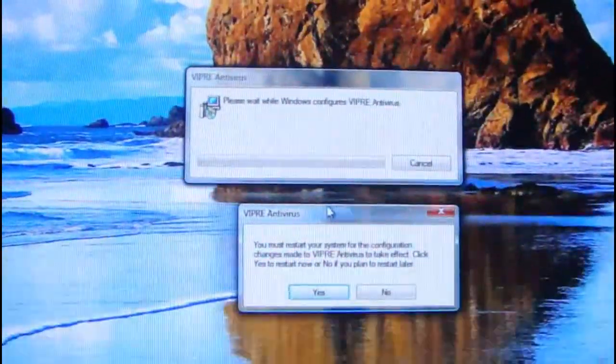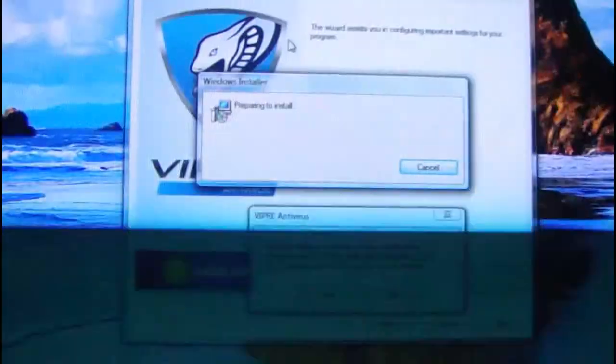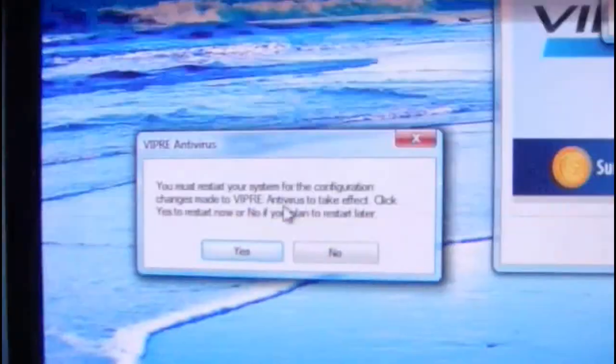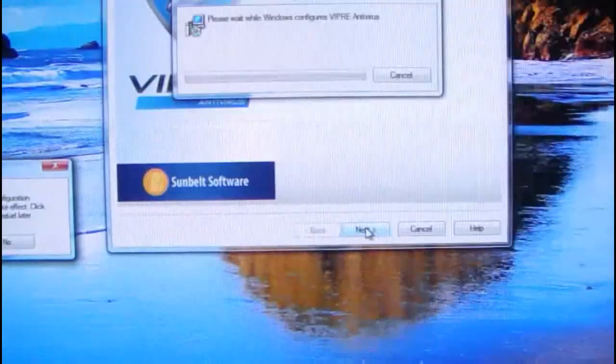You can see what comes up now. Trying to install, it's the usual system. If I drag this out of the way, try and just let it go through the setup wizard instead of constantly clicking and restarting, which I have been doing. So I'll just click next, try and get this installed out of the way.